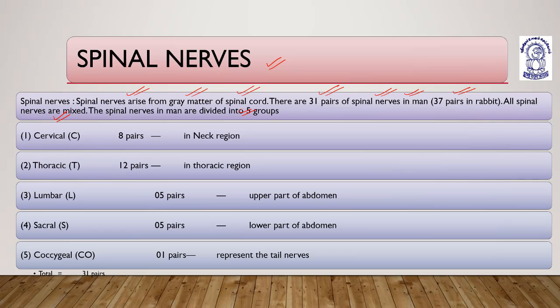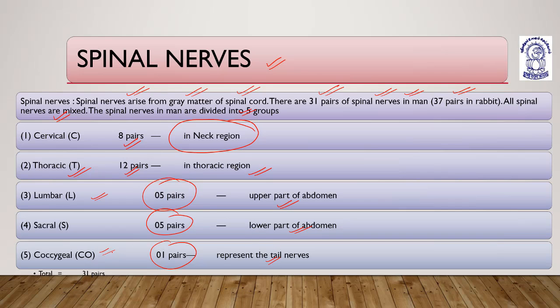Now, the first group is cervical, having 8 pairs of cervical spinal nerves, which supply the neck region. 12 pairs of thoracic nerves supply the thoracic region. 5 pairs of lumbar supply the upper part of the abdomen. 5 pairs of sacral supply the lower part of the abdomen, and 1 pair of coccygeal represents the tail nerves.